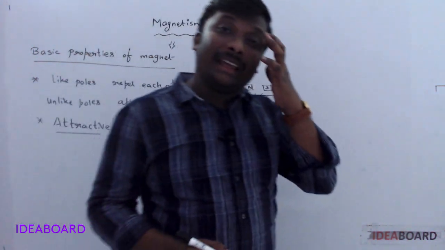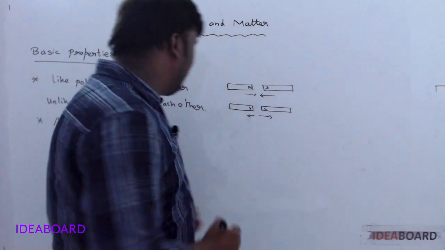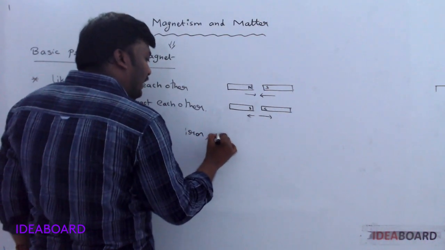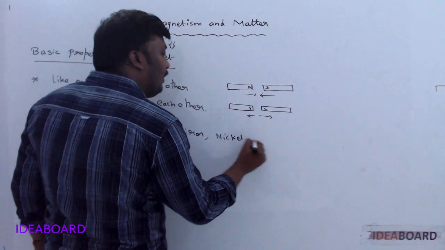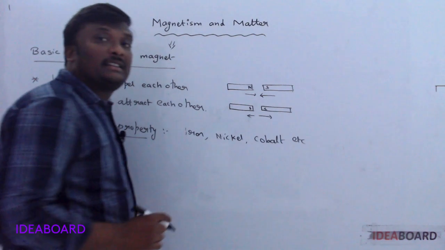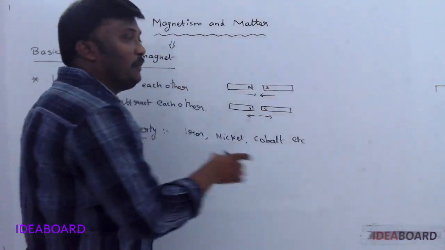Magnets not only attract other magnets, they also attract some magnetic materials like iron, nickel, and cobalt. These materials are also attracted by a magnet. Let us see, this is the board now.